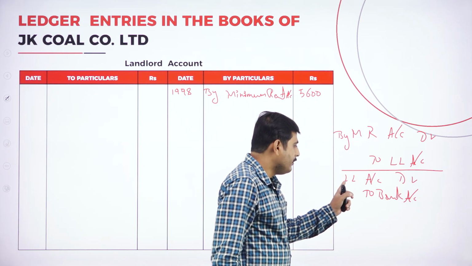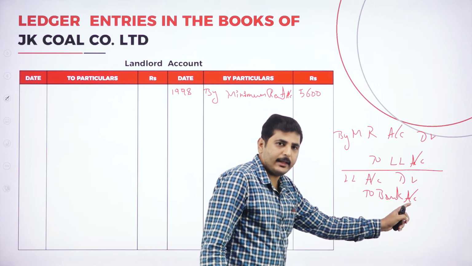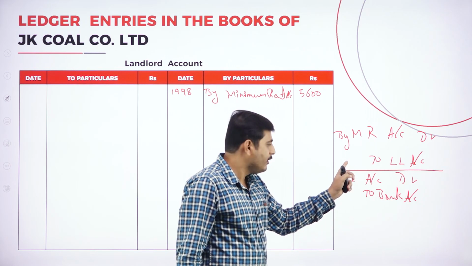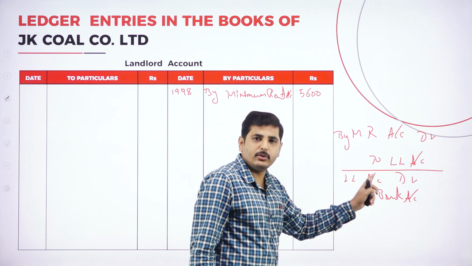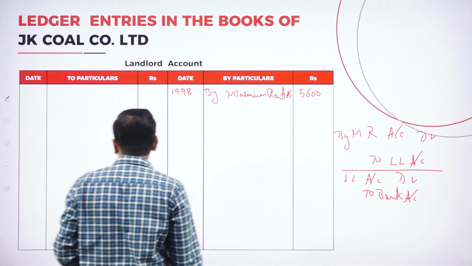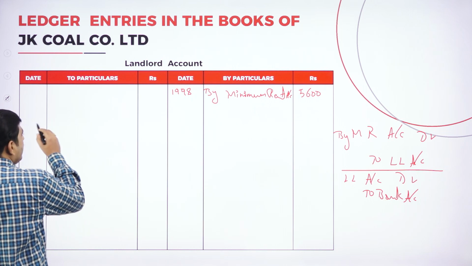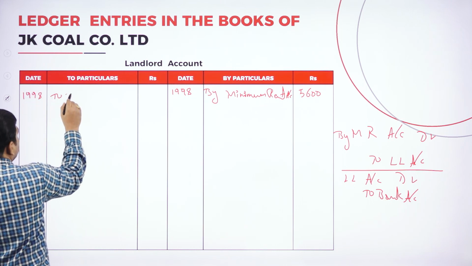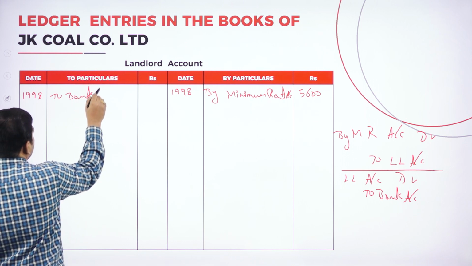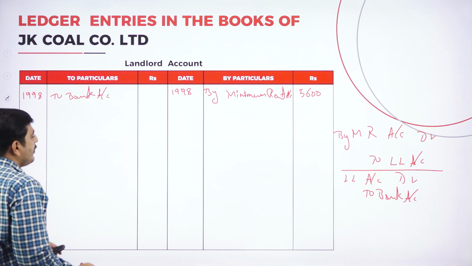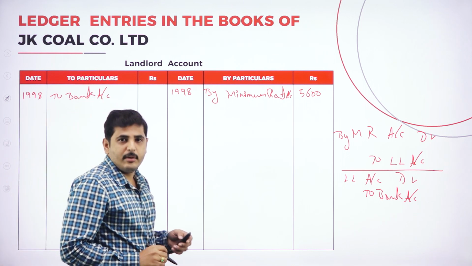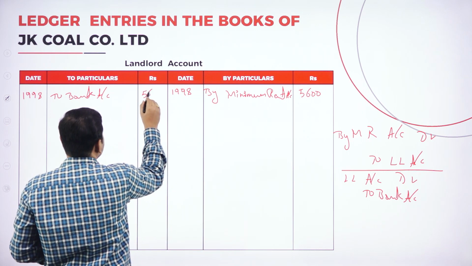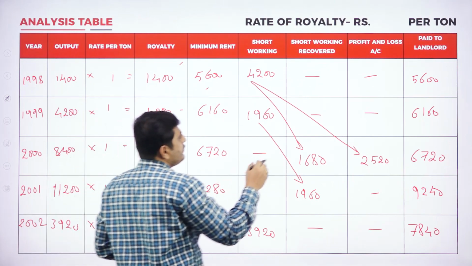While preparing the landlord account, we write to bank account, on the same date in 1998. What is the amount we are paying? The full amount we are going to pay to the landlord, 5,600. See here, how much are we paying to landlord?